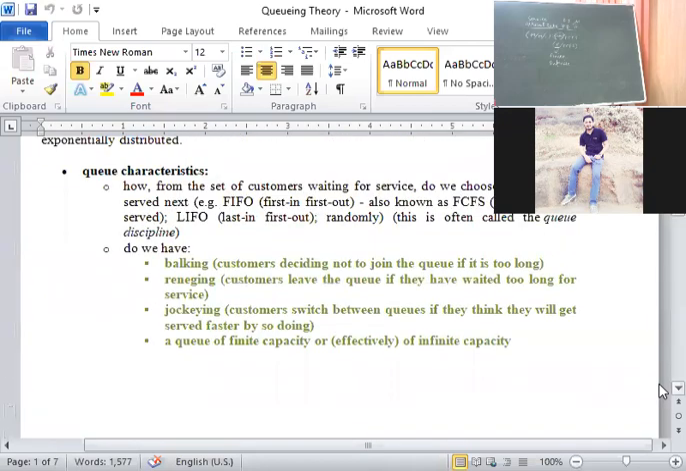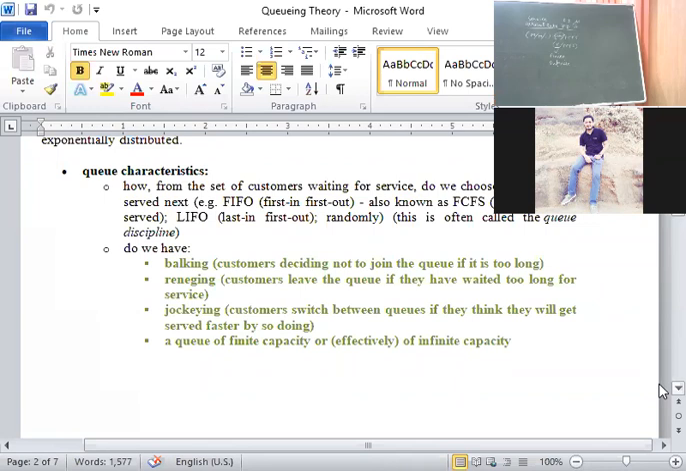This is the customer's behavior. Customers may, the first condition, stay in the system until served. That means the customer is having a good patience level. Patient customer. The second one is balking.